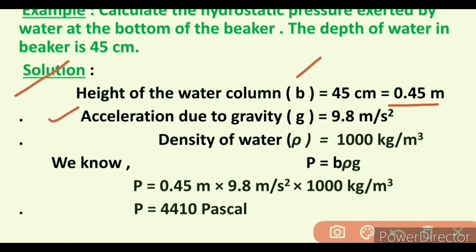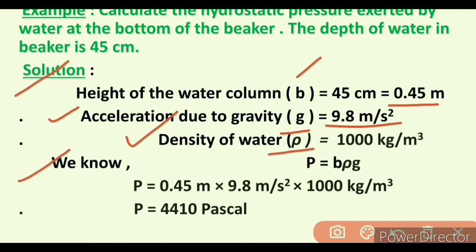Acceleration due to gravity, represented by lowercase g, is equal to 9.8 meter per second square. We know the density of water, represented by rho, is equal to 1000 kg per meter cube.